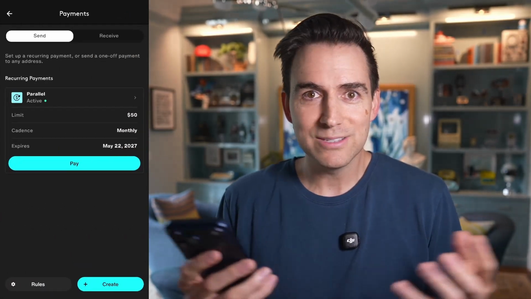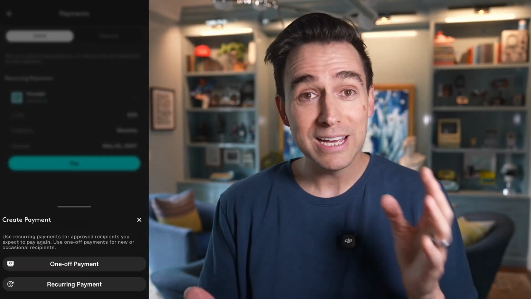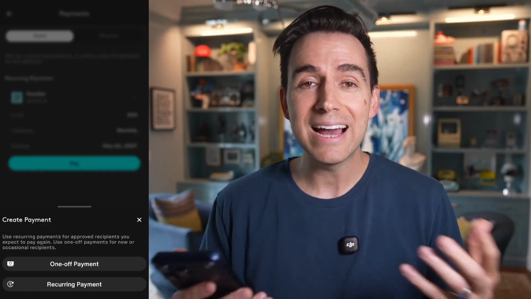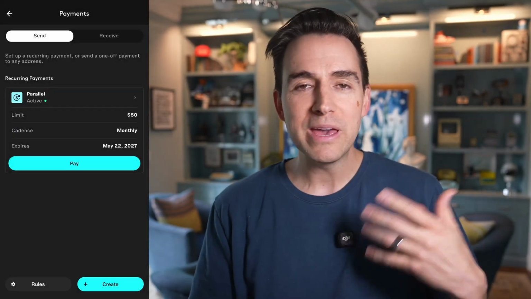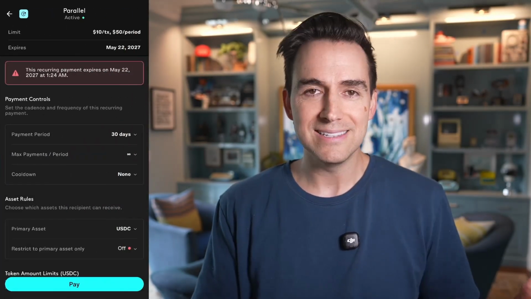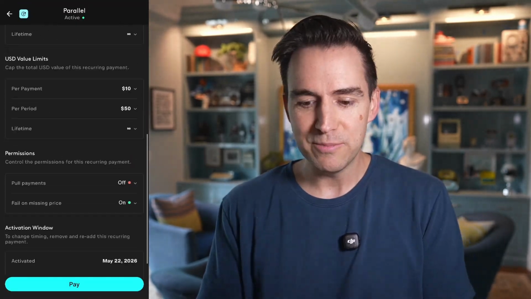And really, this is what it's all about, right? Now, there are two types of payments that you can make within Hightop, one-off or recurring, and they are exactly like they sound. The recurring payments would be for services or people or things that you somewhat trust and that you're paying frequently. Let's just look at Parallel as an example. But even these payments, you can set different limits and permissions and cadence around how these payments are made.